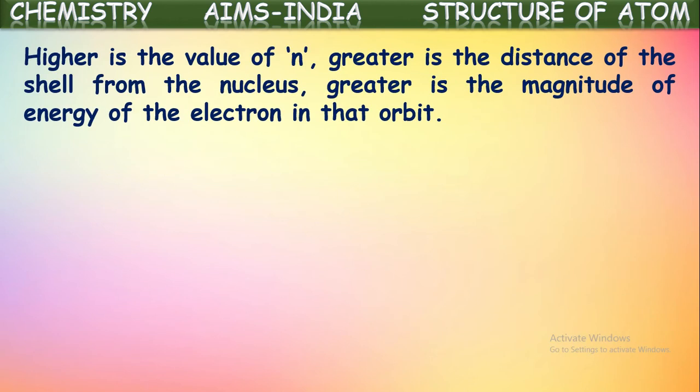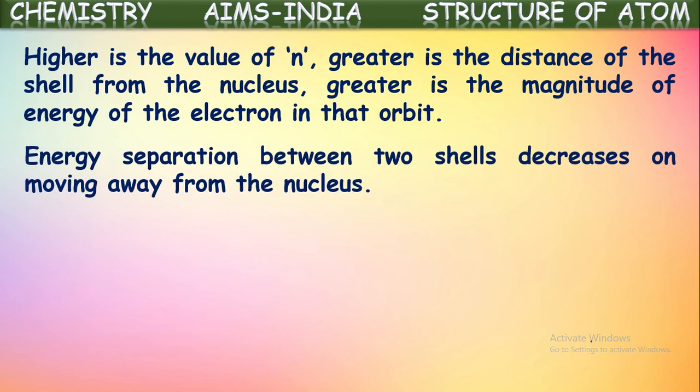The higher the value of n, the greater is the distance of the shell from the nucleus. As the n value increases, the distance from the nucleus increases for the electron, and the magnitude of energy also increases. That means as the shell value increases, the energy of the electron increases.